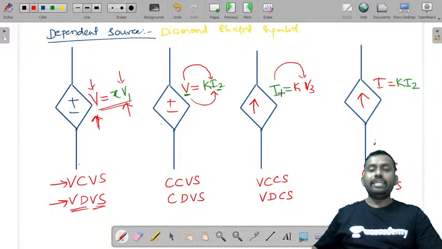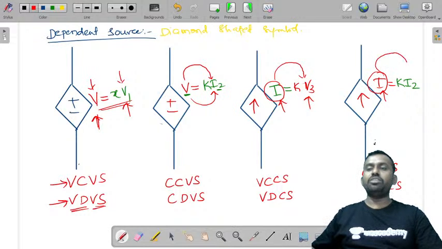And what is a voltage controlled current source? A source whose current is a function of voltage elsewhere in the circuit is said to be a voltage dependent current source or voltage controlled current source. Similarly, a source whose current is a function of current elsewhere in the circuit is said to be a current controlled current source.